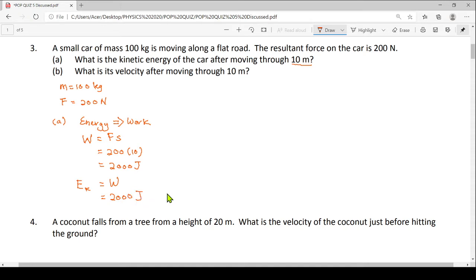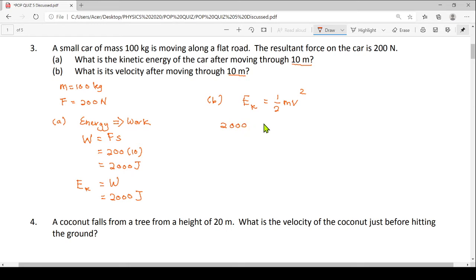Alright, B. What is the velocity after moving through 10 meters? So we are still dealing with this 10 meters. What is the formula for kinetic energy? Kinetic energy equals 1 over 2 mv square, right? So my kinetic energy has been calculated just now.